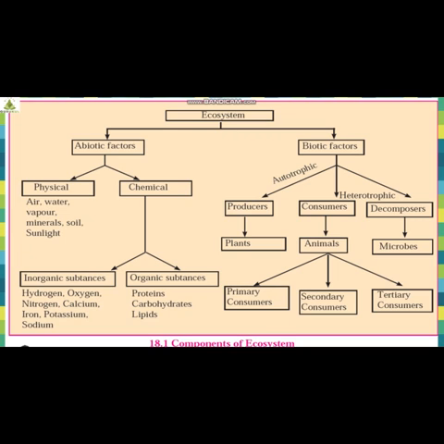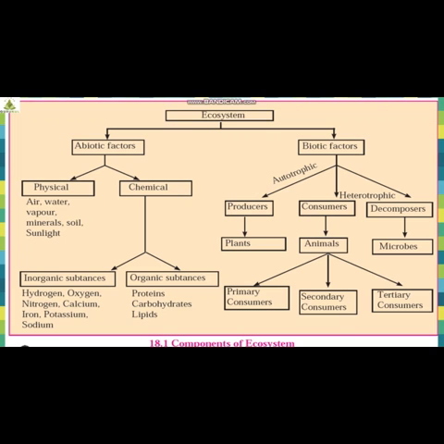They cannot prepare their own food, but they depend upon others for consuming food to get energy. Now animals again is divided into three types: primary consumers, secondary consumers, and tertiary consumers. Why am I repeating this? So that if you remember this particular flow chart, it is really going to help in the further concepts present in the chapter, and how they are interrelated.